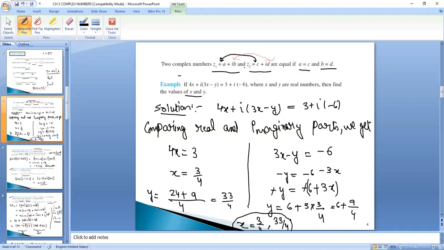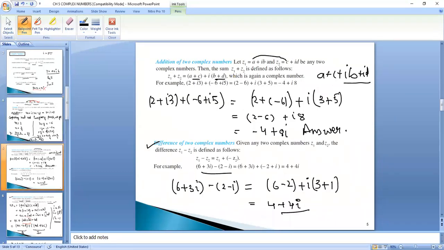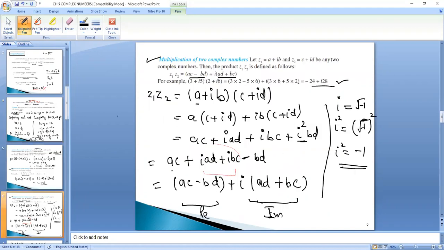Then two complex numbers are said to be equal if real part is equal to real part and imaginary part is equal to imaginary part. Then we can add two complex numbers, real to real, imaginary to imaginary. We can subtract two complex numbers, real part from real part, imaginary part from imaginary part. We can multiply two numbers. In multiplication, we will multiply all the four terms, right? And we have to take care that iota into iota is iota square, and the value of iota square will be minus 1.